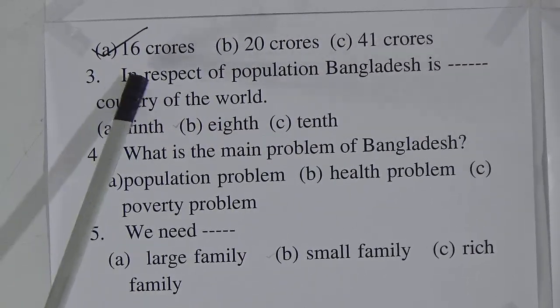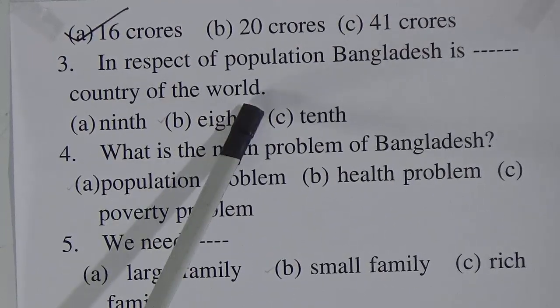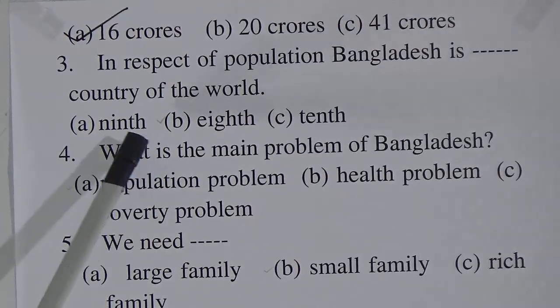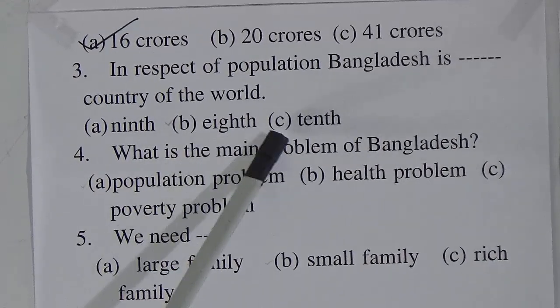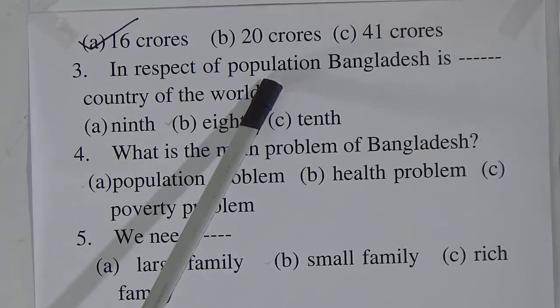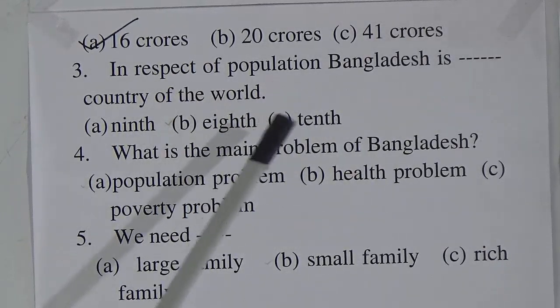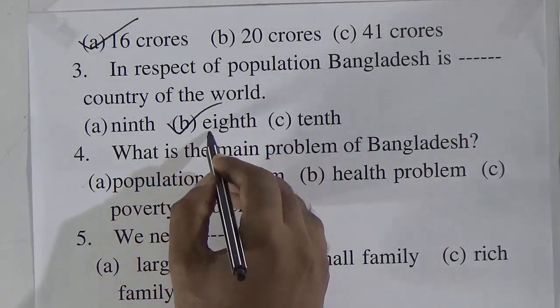Now number 3, in respect of population, Bangladesh is dash country of the world. So look at the options. Option A, 9th. Option B, 8th. Option C, 10th. So from our book, we have come to know that in respect of population, Bangladesh is the 8th country. So look at option number B, 8th.